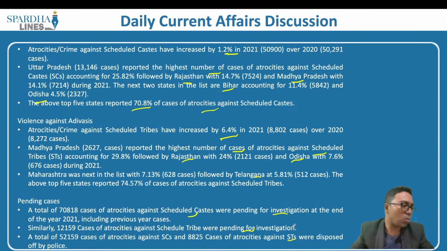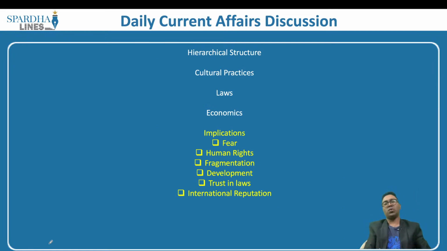Now the question is, what are the reasons for this caste-based violence that has been perpetuated, or what are the causes of this caste-based violence? What we have to look at is a couple of issues. One is the hierarchical structure. What is this hierarchical structure? This is a custom that has been practiced from a very long period of time.